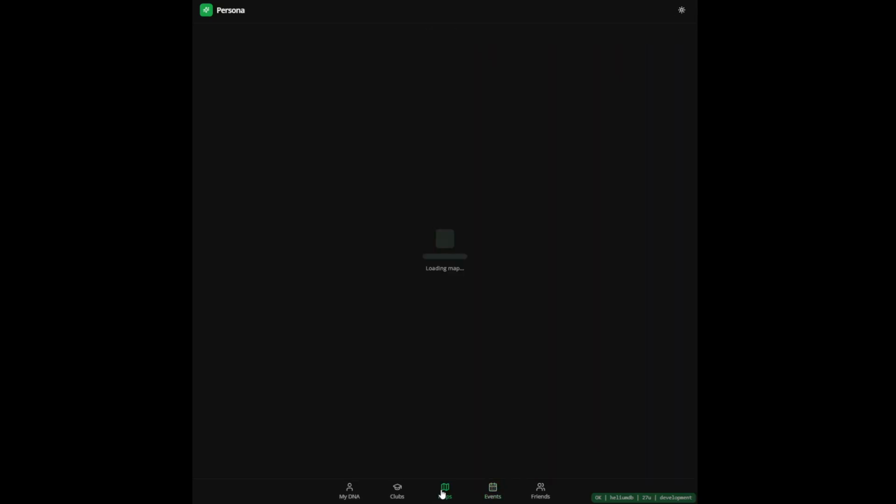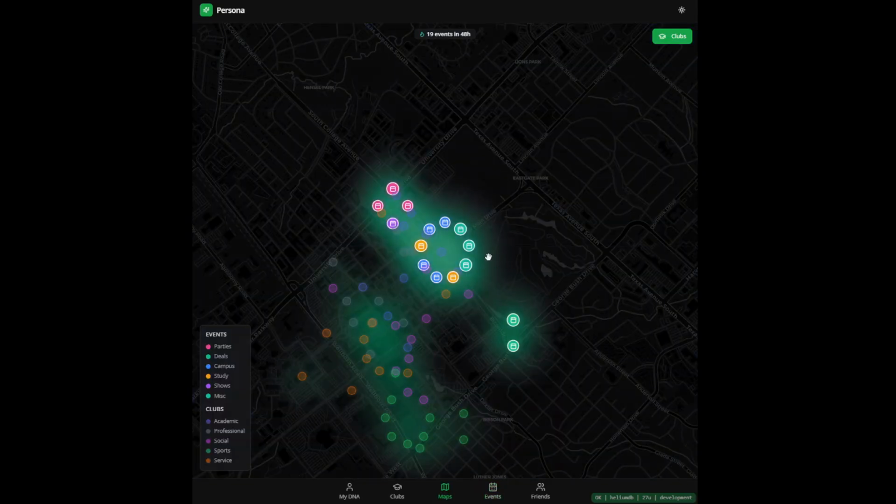And finally, we have the Maps tab. This is where it uses geospatial data to visualize activity on campus. As you can see, each event is displayed by a pinpoint on the map. Hotspots show where activity is happening, not just what's happening. So as you can see, where there's a lot of events, there's a darker green area. This helps students decide, where should I go right now, or where are people like me gathering? This integrates another discipline, geography and spatial analytics, turning behavioral data into a physical map of community activity.